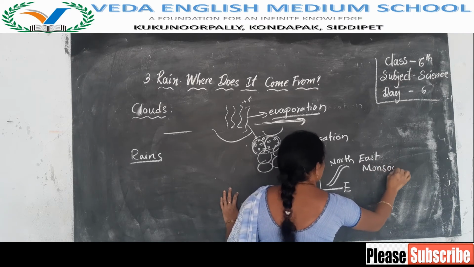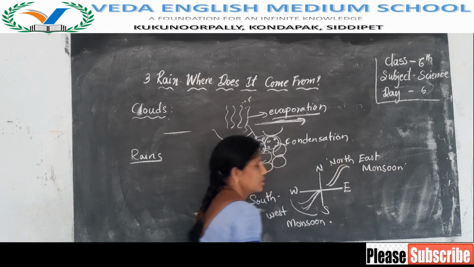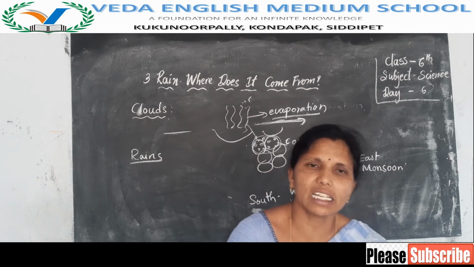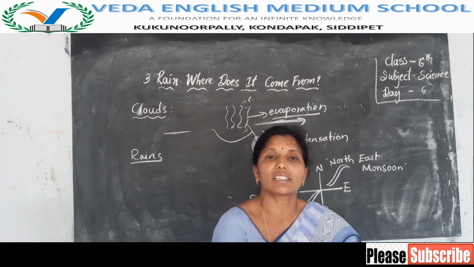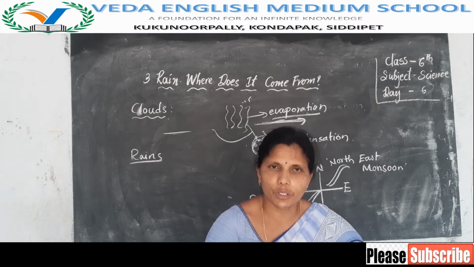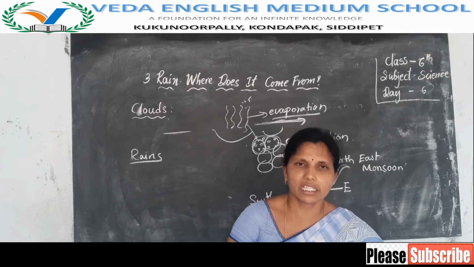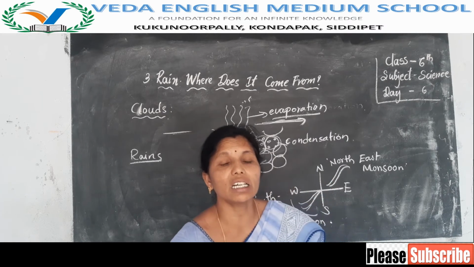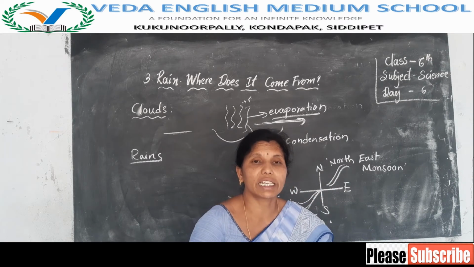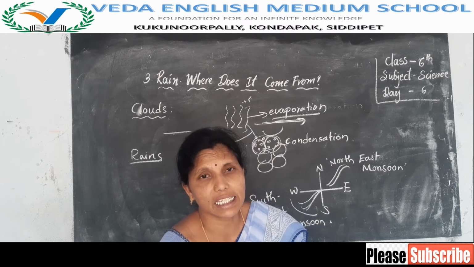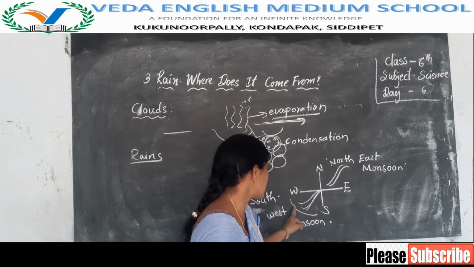Okay children, in which season do we get rains? Means in which months do we get the rains? June to September, and November and December. From June to September, the clouds move in the direction of the winds blowing from the western side.